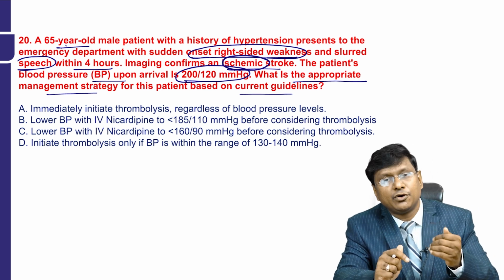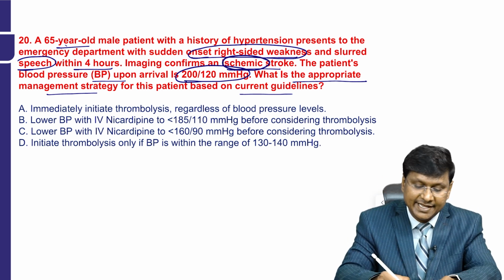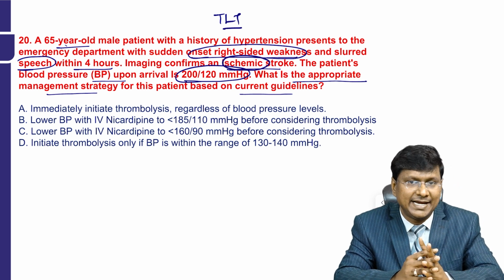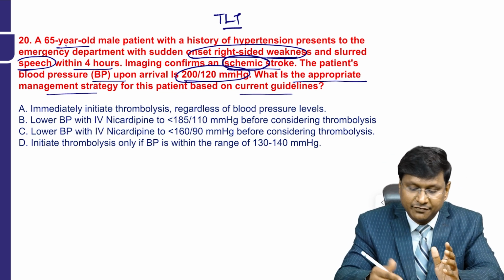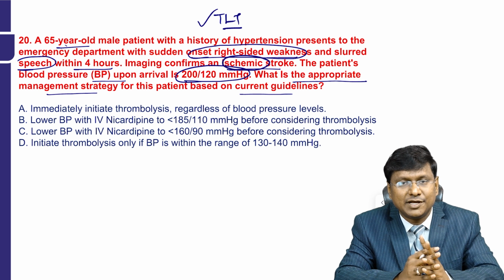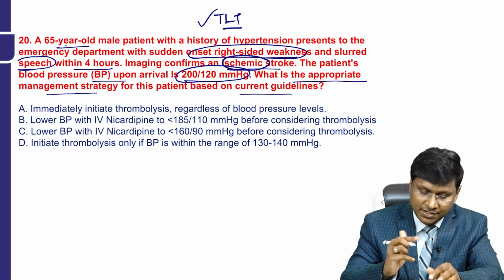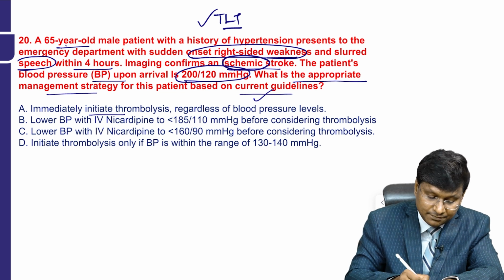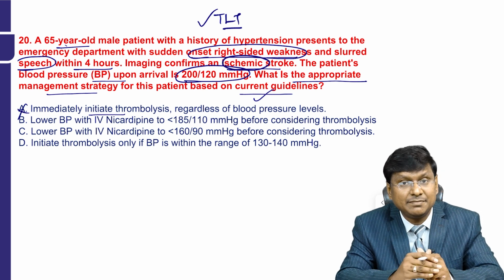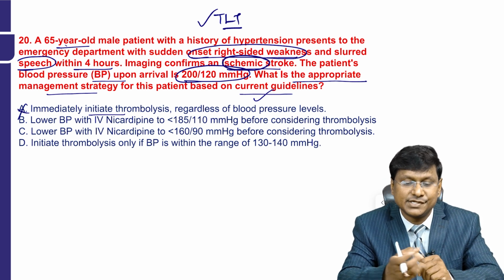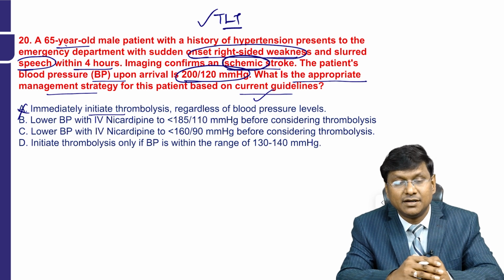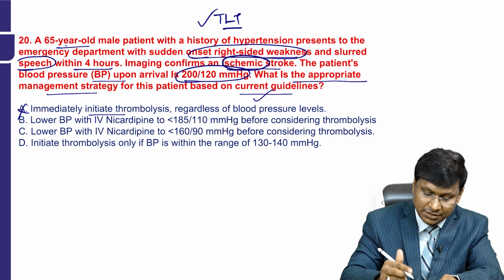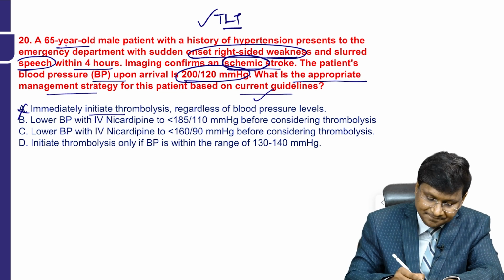So within 4 hours the patient has presented, so he is an ideal candidate for thrombolytic therapy with tissue plasminogen activator. But how much should the blood pressure be whenever you want to start thrombolysis in a patient with ischemic stroke? You see the options. Immediately initiate thrombolysis regardless of the blood pressure level? No, it is an incorrect statement. When you have a blood pressure of around 200, if you start thrombolysis, there is a chance of the ischemic stroke turning into a hemorrhagic stroke. There can be rupture of the blood vessels. So the first option is incorrect.